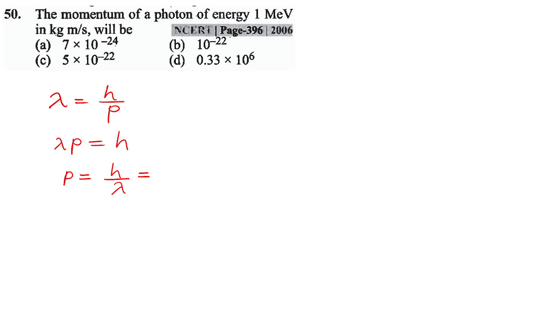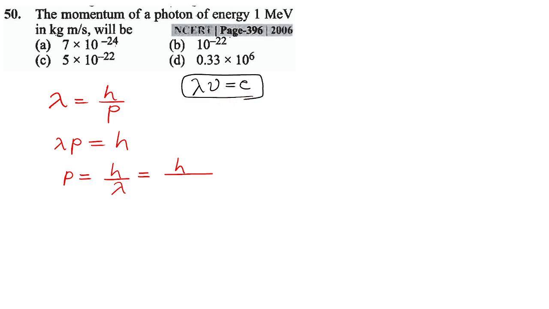h is a constant but lambda is not given in the question. So I want to remove lambda from this formula. In various ways I can remove lambda from this formula. One is, you know that lambda into mu equal to c. You have already studied. My objective is I want to remove lambda by some way or other. So this lambda can be written as c by mu.